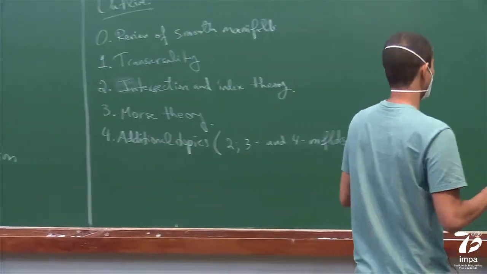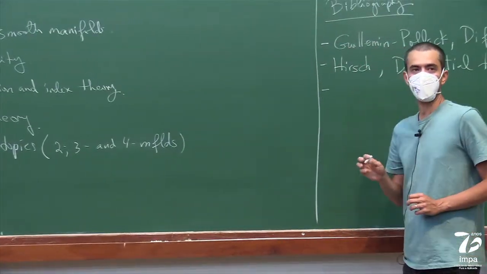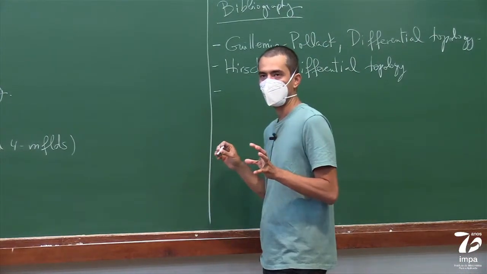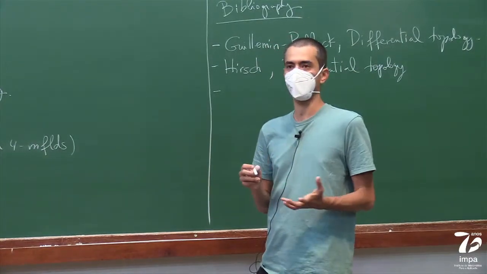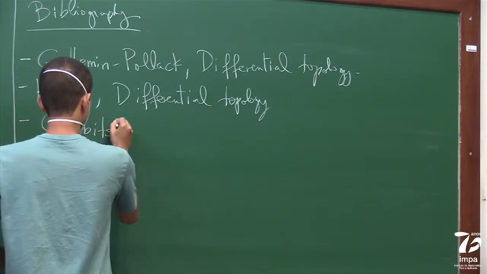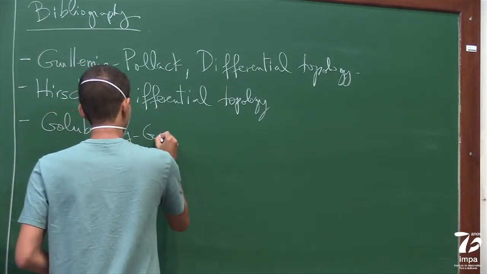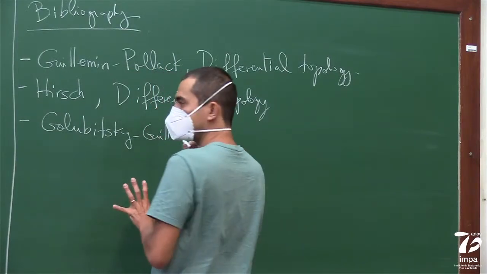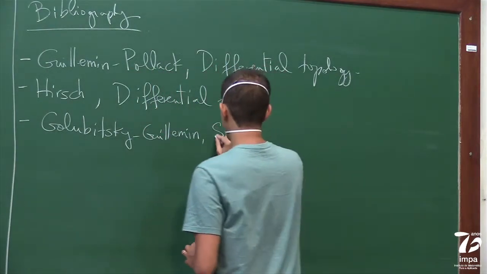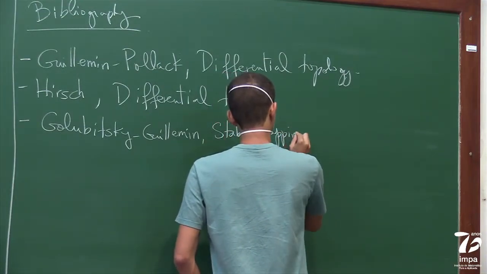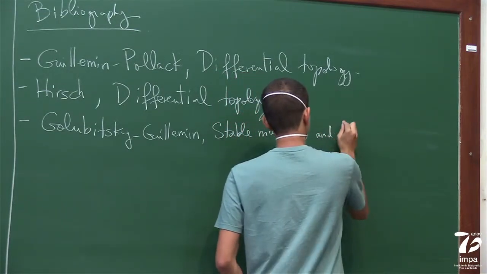And then there's another book, which I quite like, and I'm going to use quite a bit. It's a bit more abstract than Hirsch, but it's actually a little simpler. It's Golubitsky, Guillemin, and it's actually about a slightly different subject. It's called Stable Mappings and Their Singularities.